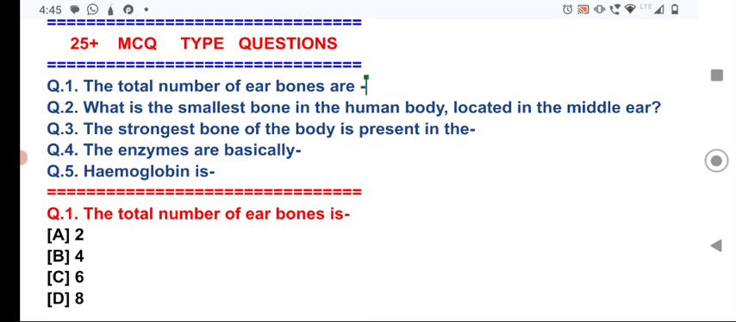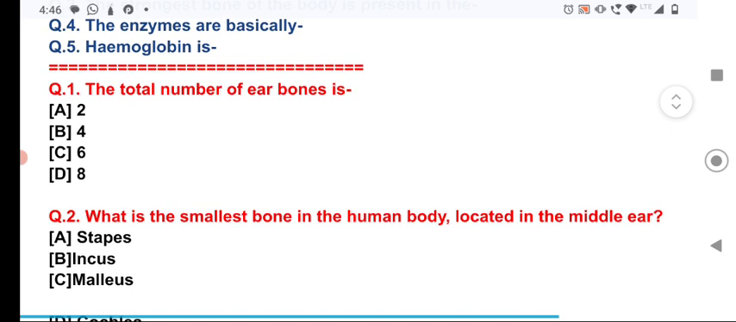Now, question number 1, the total number of ear bones is 36? That is option C, 6. The total number of ear bones is 6. As you know, each ear has 3 bones, that is the malleus, incus and stapes, and stapes is the shortest bone or smallest bone in our body.